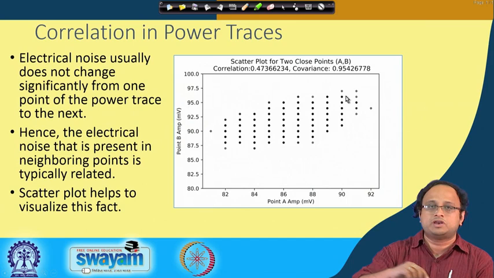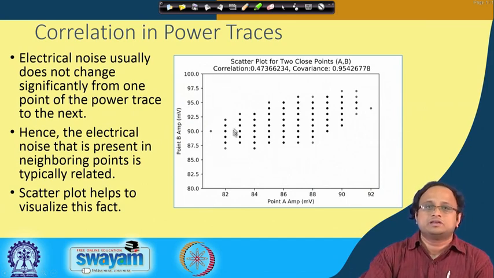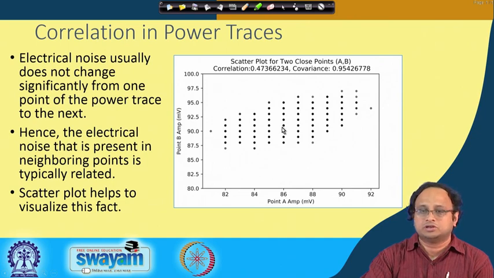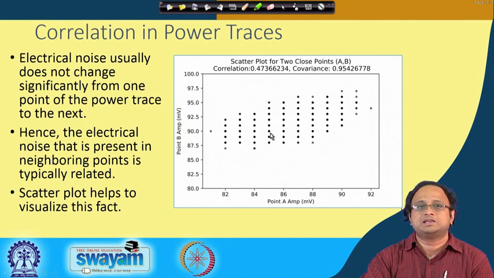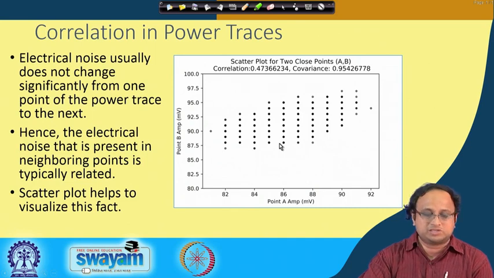You can see that there is a correlation, and if you get the best fit, you will find that there is a line that you can draw over here, which shows an amount of correlation. This correlation, like the covariance, is another way of measuring this dependence. Therefore, we observe that electrical noise indeed does not change across nearby points. The electrical noise present in neighboring points is typically quite related.